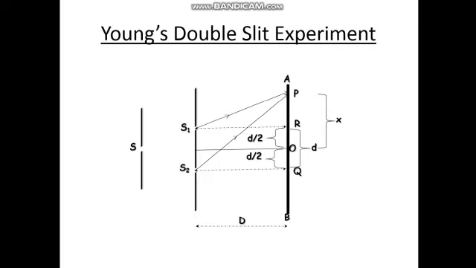The light from the source S passes through the slits S1 and S2, which are kept at equal distances from S. The waves from S1 and S2 interfere with each other because they are coherent sources, and we get alternate dark and bright bands on the screen AB. At the center O of the screen, we get a bright band because the path difference between the waves from S1 and S2 to reach the point O is 0.